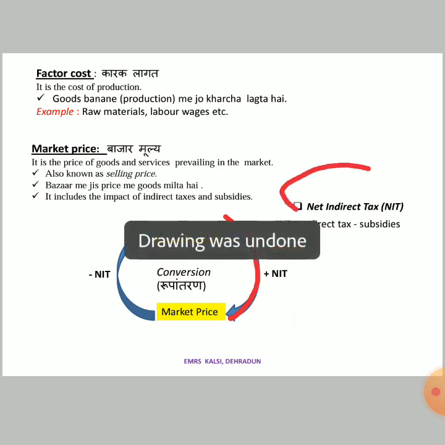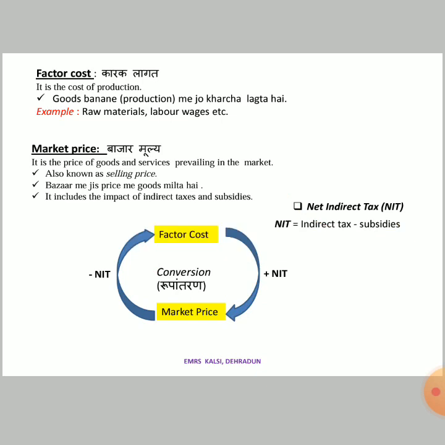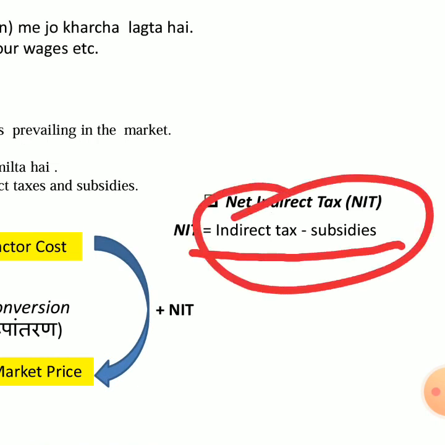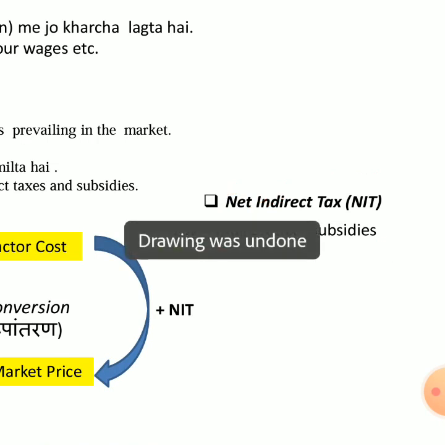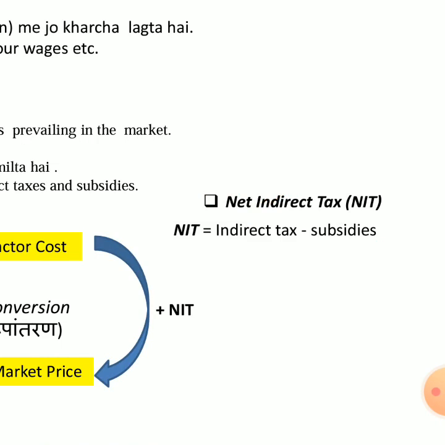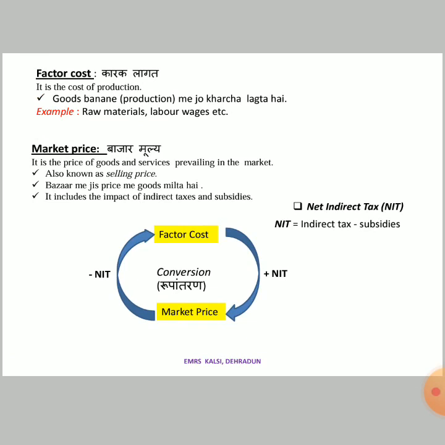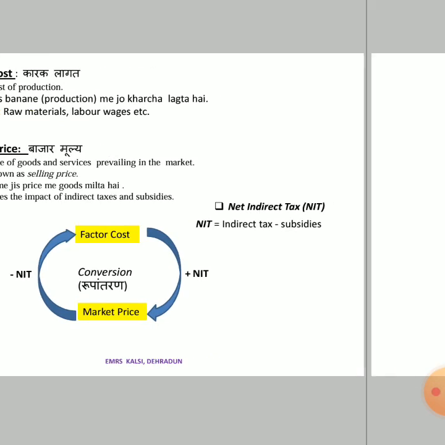And what is NIT? Net indirect tax. Sometimes NIT might not be given to you directly; you have to find it. It is simple: indirect tax minus subsidies. These two things will be given to you, and by subtracting them you will get NIT. Clear? So these are the basic formulas and conversions we will be using while solving the numericals. We'll see the numerical part in the next video.